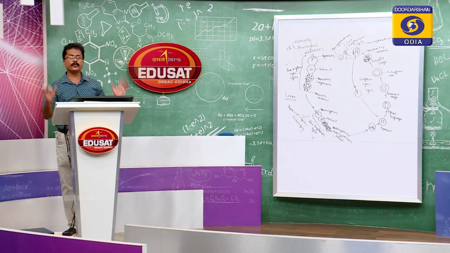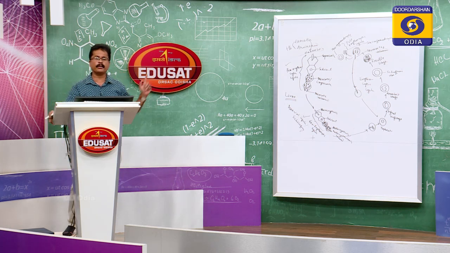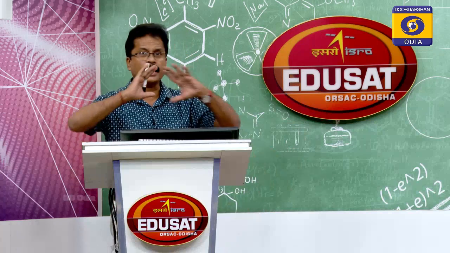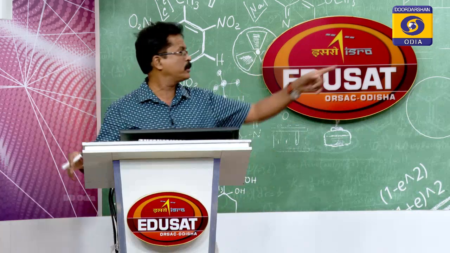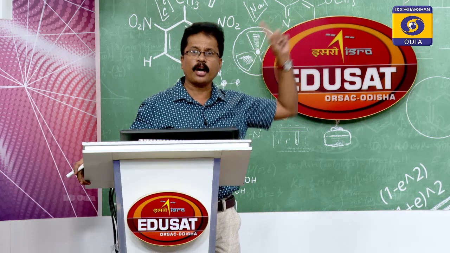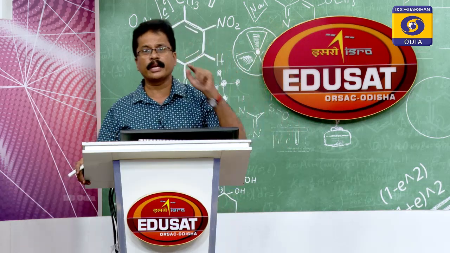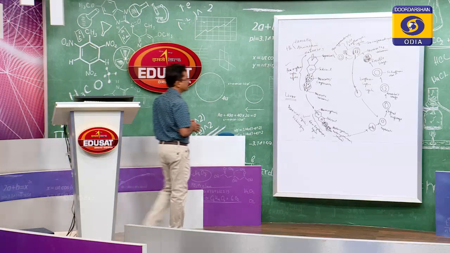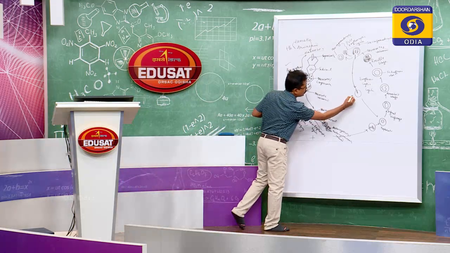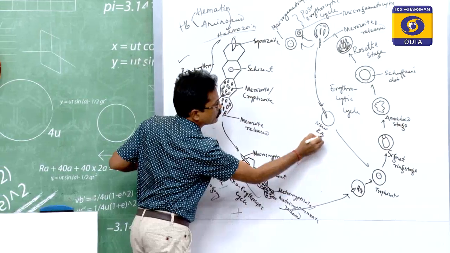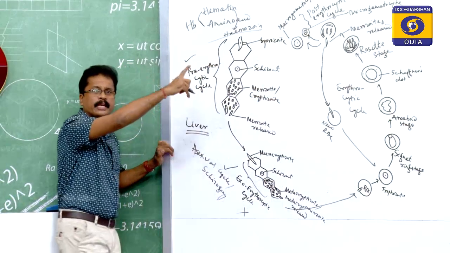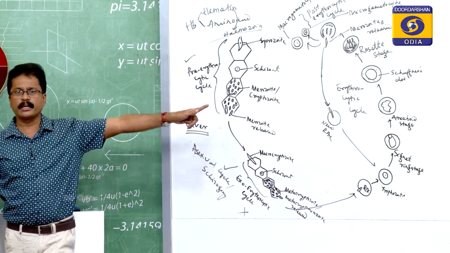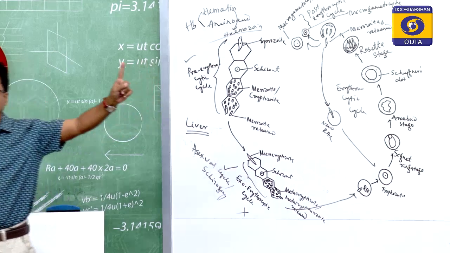So, in this stage you find that a large number of merozoites are formed within a single RBC. So, what happens? The RBC will burst, and when the RBC bursts, the merozoites will be released. Some of the merozoites will again infect a new RBC. Here in the diagram, as I have already told, this is not the old RBC, this is the new RBC. So, the cycle continues in the new RBC, and that cycle is called the erythrocytic cycle.